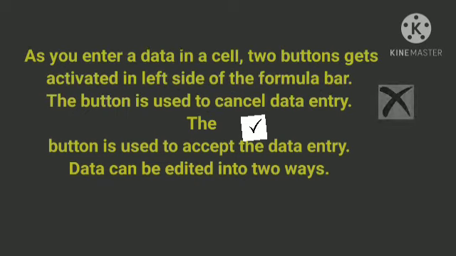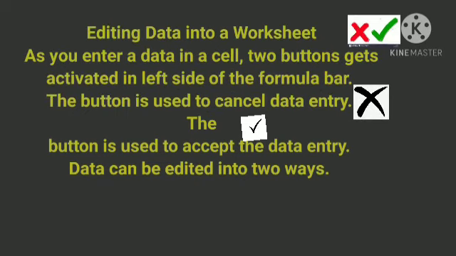Editing data in a worksheet. As you enter data in a cell, 2 buttons get activated on the left side of the formula bar. The cross button is used to cancel data entry. The tick button is used to accept the data entry.